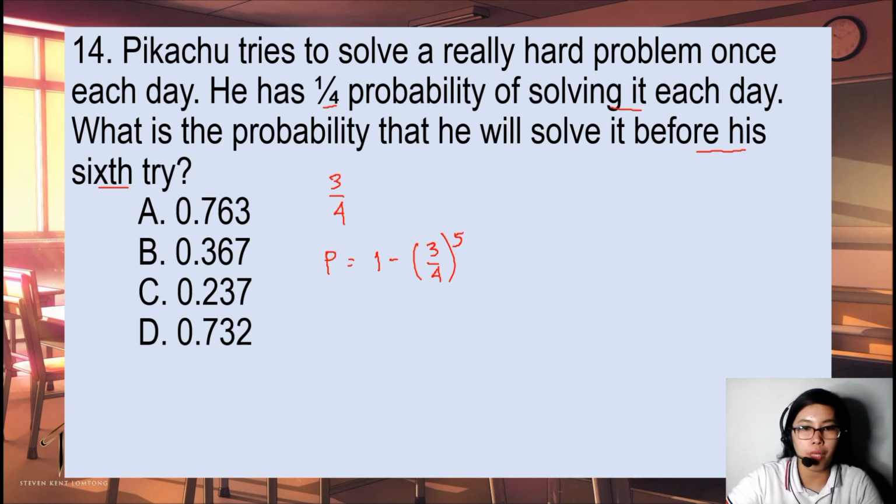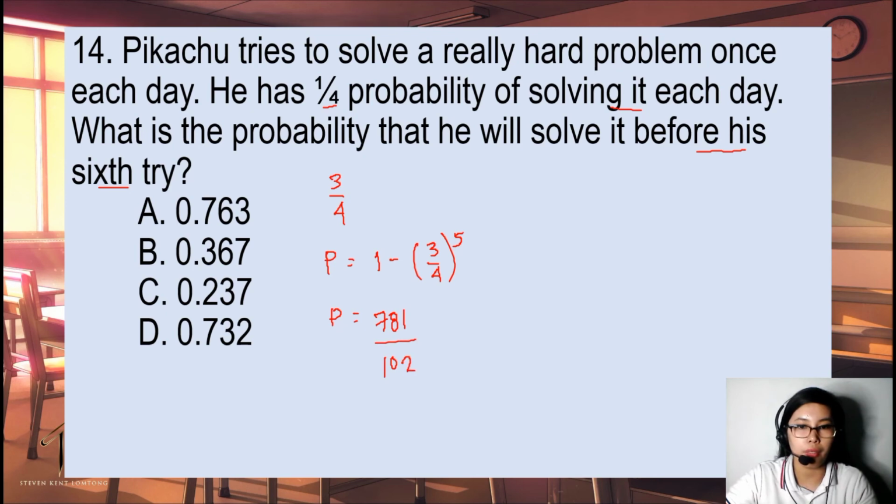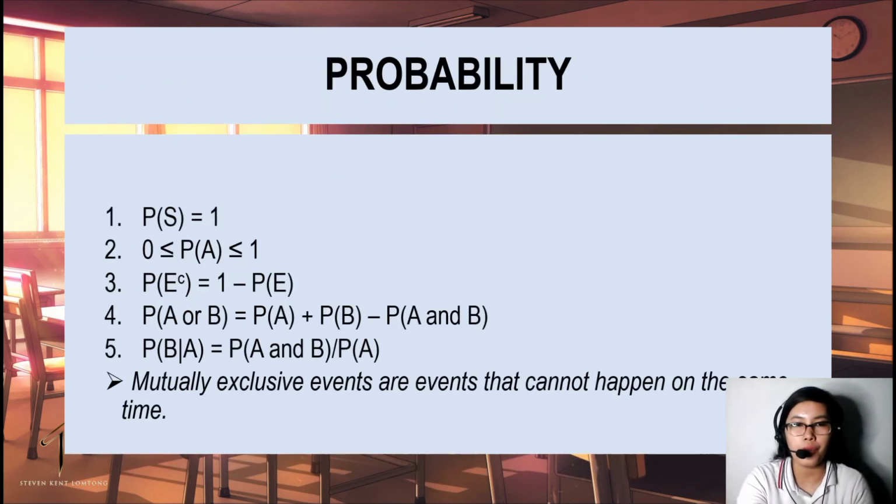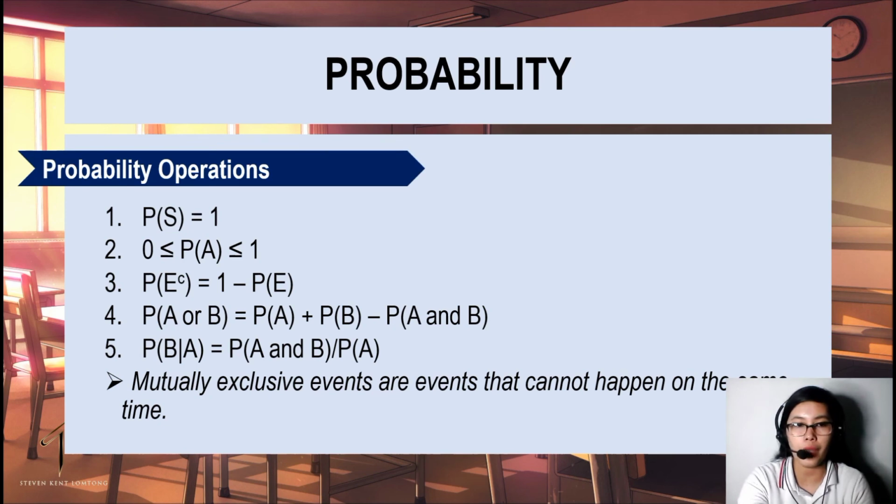Therefore, P is equal to 1 minus 3 over 4 raised to 5. And that is equal to 781 over 1024 or 0.763.